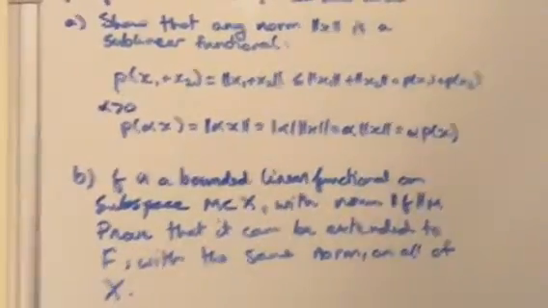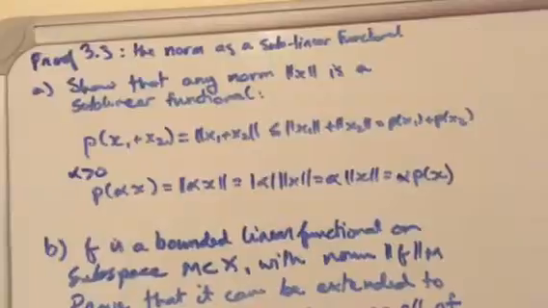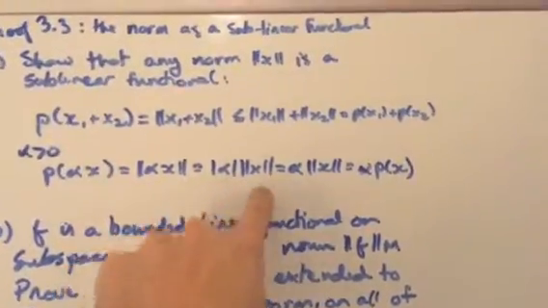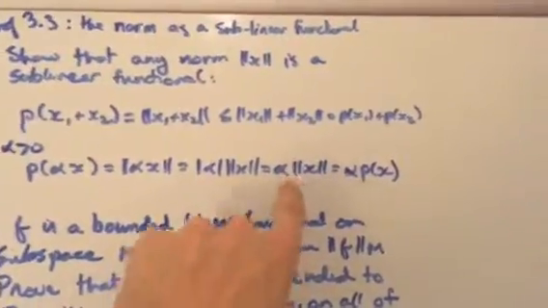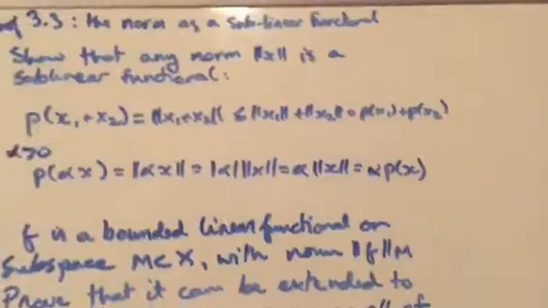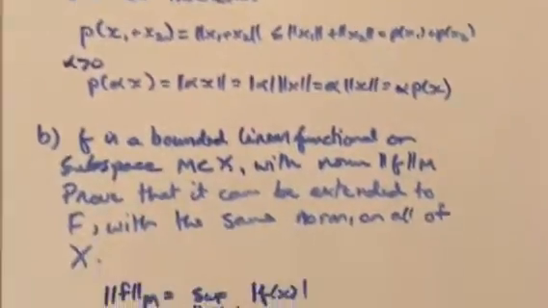And for any positive alpha, we have that p of alpha x is equal to this, which is equal to the absolute value of alpha times the norm of x, but since alpha is positive, the absolute value is just equal to alpha, and then we have that. So we've shown that it's a sublinear functional.